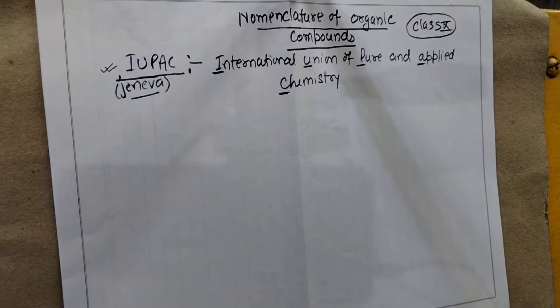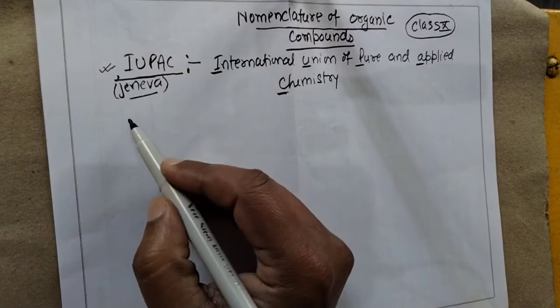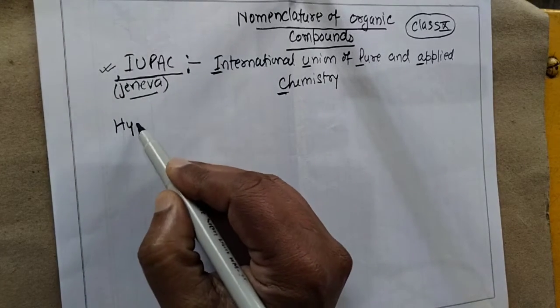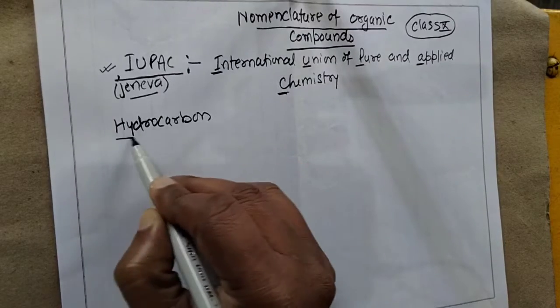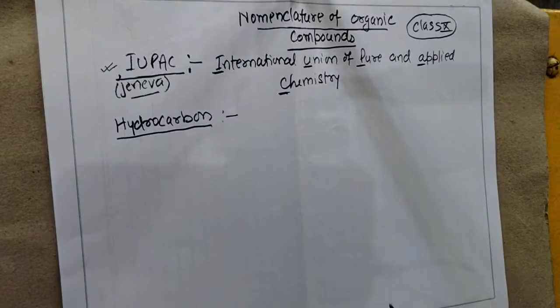According to some basic rules of IUPAC, we will explain the naming of organic compounds. The first important thing is hydrocarbon. In the previous video I explained what hydrocarbons are.